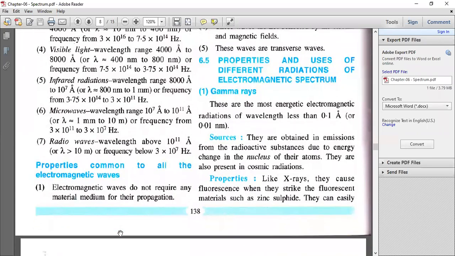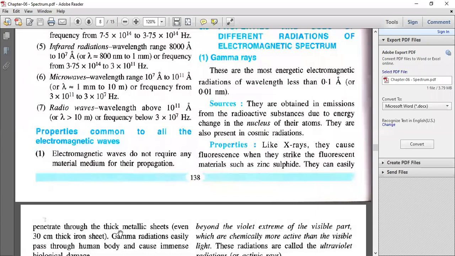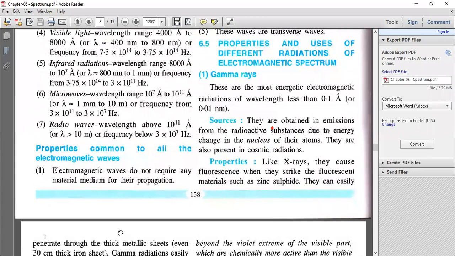Okay. So next we have properties and uses of different radiations of the electromagnetic spectrum. In the syllabus you have the properties and uses of ultraviolet radiation and the properties and uses of infrared radiation. Though we will discuss each and everything here. Gamma rays, in short, I'll discuss gamma rays. Gamma rays come from the nucleus, and they are helpful in the study of the nucleus.